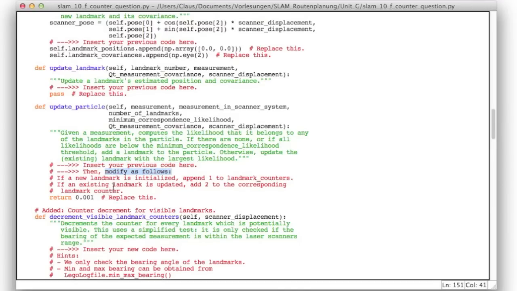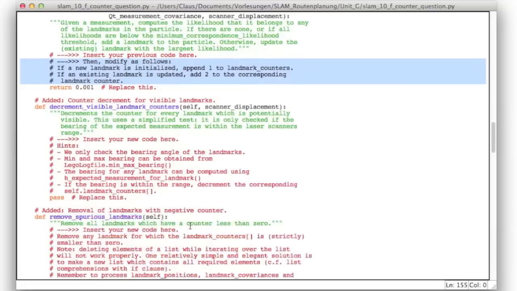As you know, after computing the likelihoods, your code has two alternatives, namely initializing a new landmark, in which case you'll have to append 1 to the list of landmark counters, or updating an existing landmark, in which case you'll have to add 2 to the corresponding landmark counter. And I just explained why this has to be 2, namely because we decrement the counters of all visible landmarks in advance, so we have to add 2 in order to end up with a +1 for a landmark which is in the visibility range of the scanner and is indeed observed.